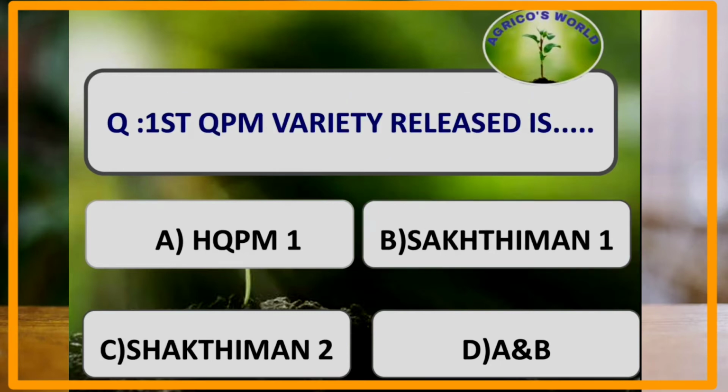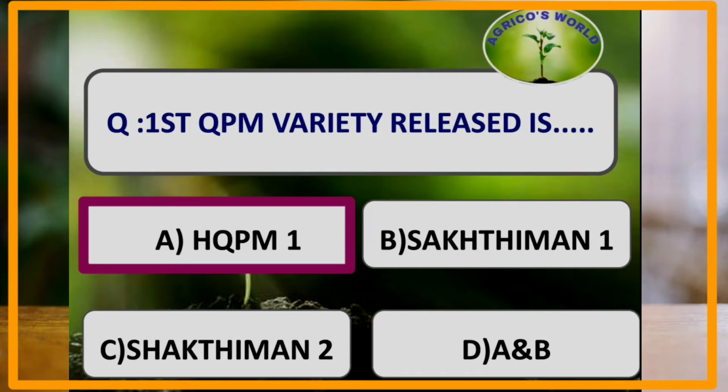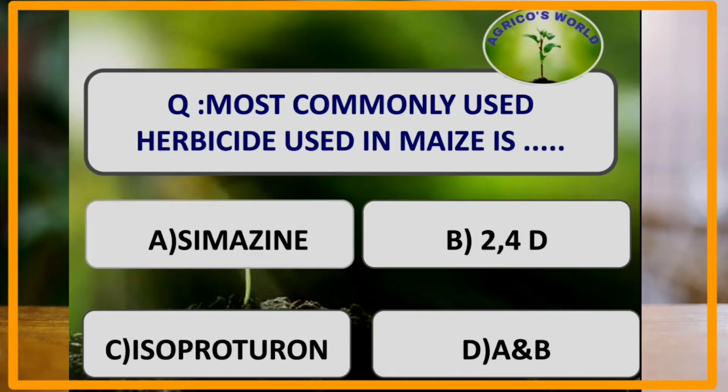First QPM variety was released in which year? QPM is the quality protein maize which was developed by S.K. Vasal, and the first QPM variety which was released is HQPM1. What is the most commonly used herbicide in maize? Simazine is the most commonly used herbicide in maize.